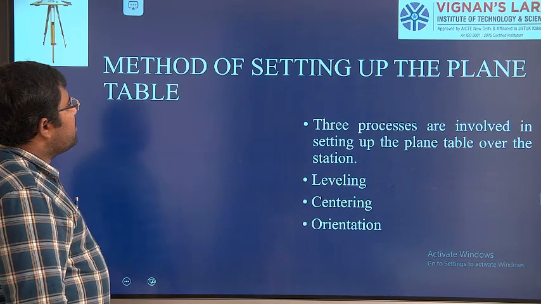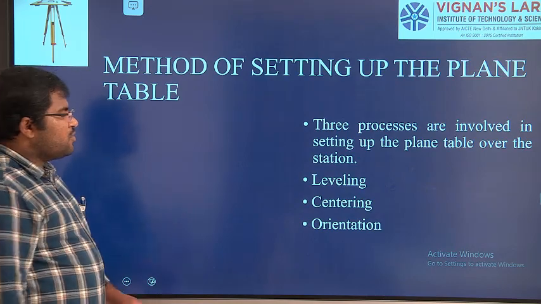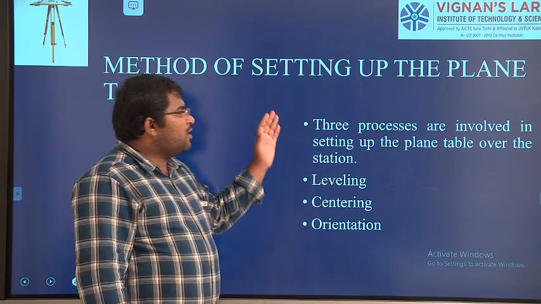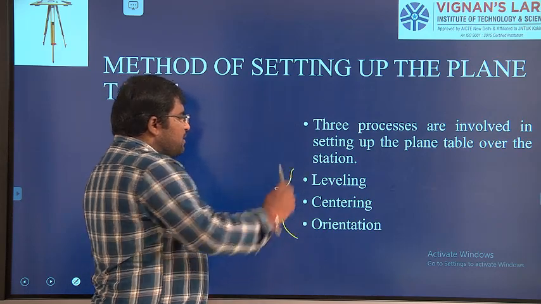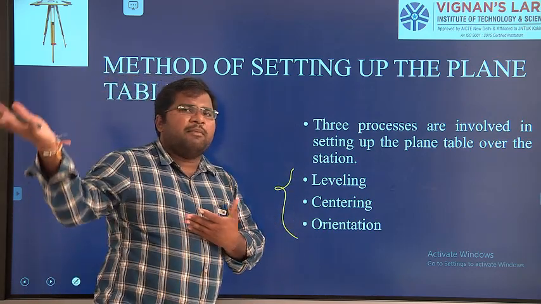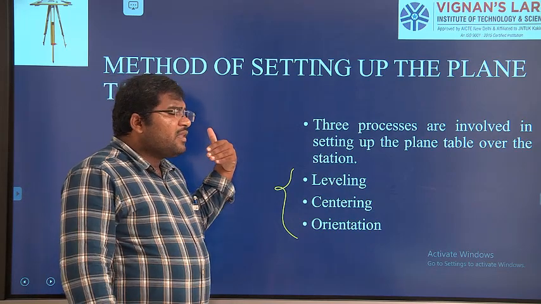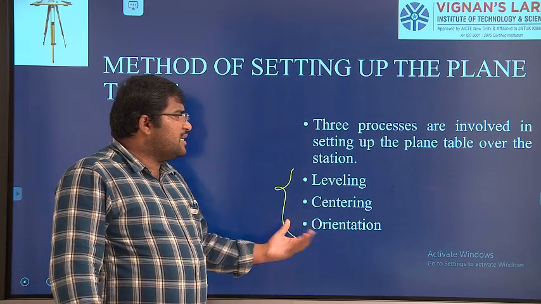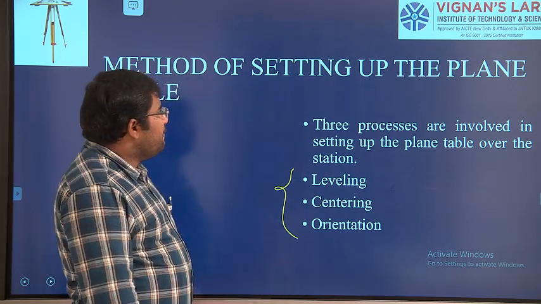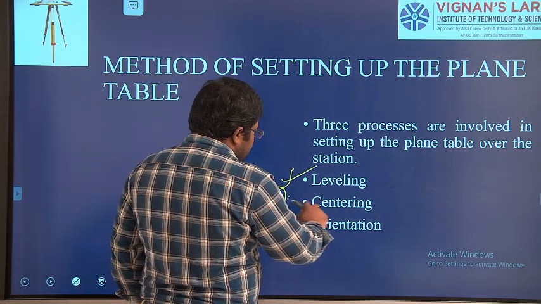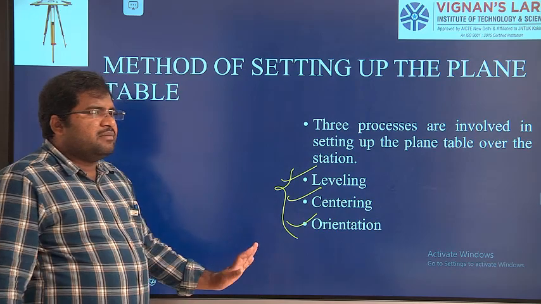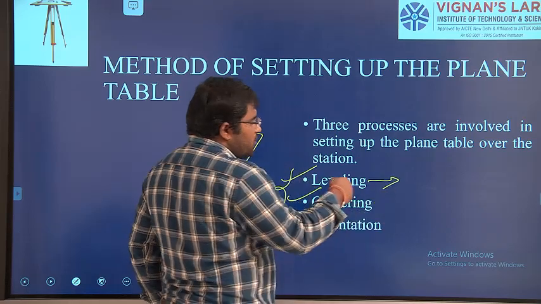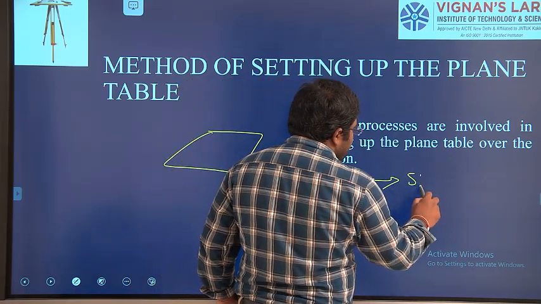Next, methods of setting up the plane table. So you have all the accessories and equipment. If you want to start your plane table surveying, you have some process. That process we already saw in compass surveying also. Except chain surveying and tape surveying, all the remaining surveying will have this kind of initial settings. So for the plane table, you have leveling, centering, and orientation. Leveling is nothing but making the plane table level with the help of the accessory, the spirit level.